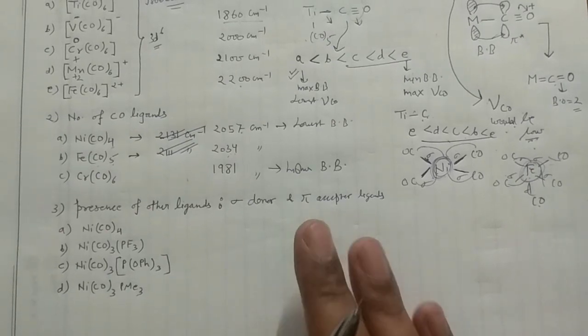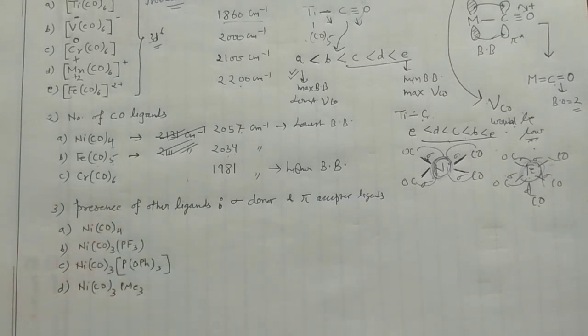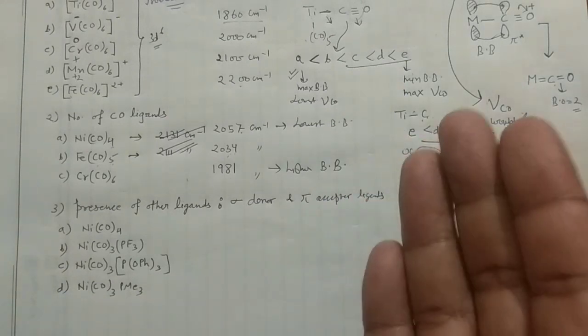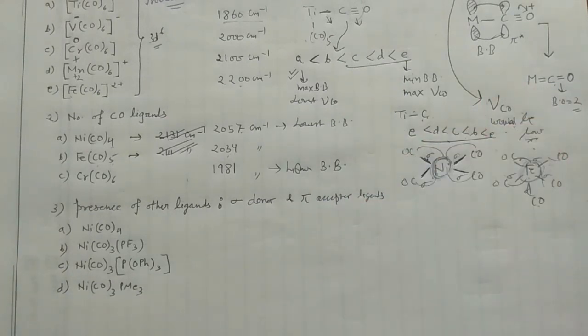Okay, so now we have to think in that manner about what they actually are. PF3 and P(OH)3: are these pi donors, sigma donors, or pi acceptors? I'm not going into the detail of the pi acceptor and the pi donor here, but I'm giving you the link in the description. वहां से आप देख सकते हैं.